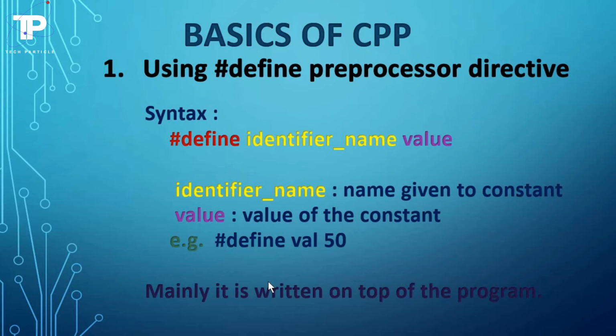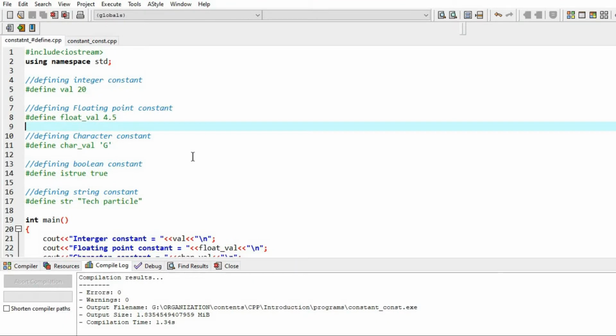Mainly it is written on the top of the program. While writing the program, we mainly write it on the top of the program. Let's see one program with implementation of this #define preprocessor directive. This is a program to define constants using the #define preprocessor directive. The first two lines are preprocessor directives. After that, we define the constants using the preprocessor directive.